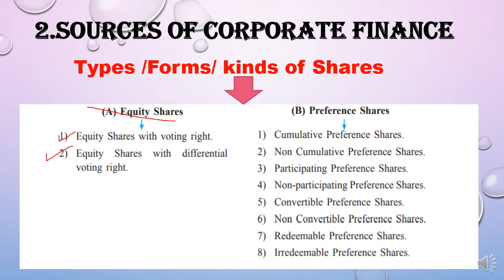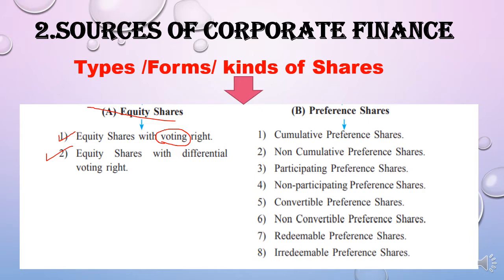Students, the difference between the two is very minor. One is equity shares where the shareholder will have the voting right in the meeting of the company.